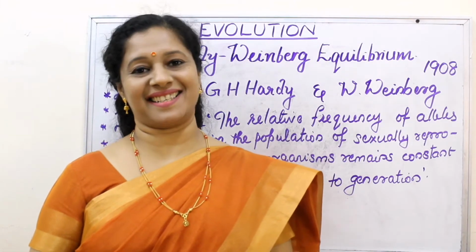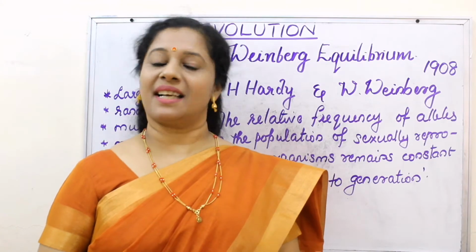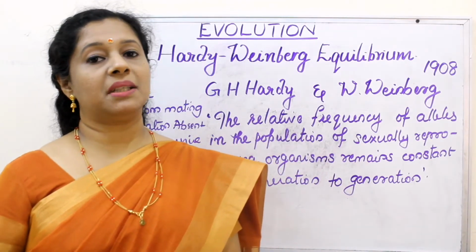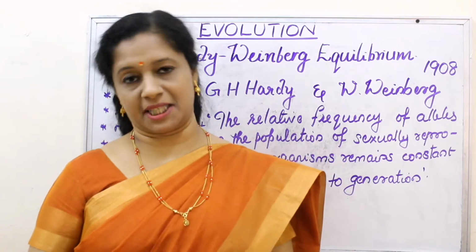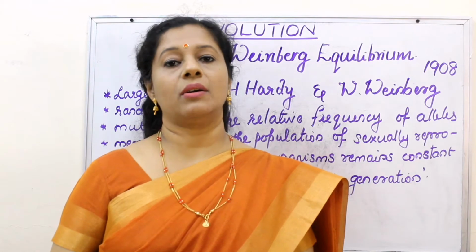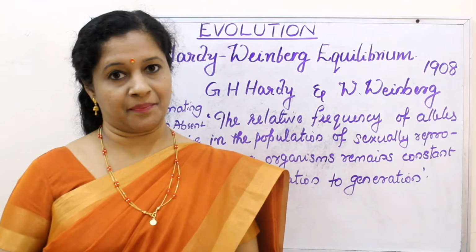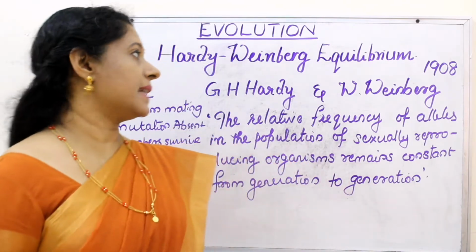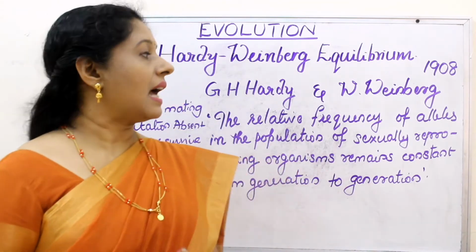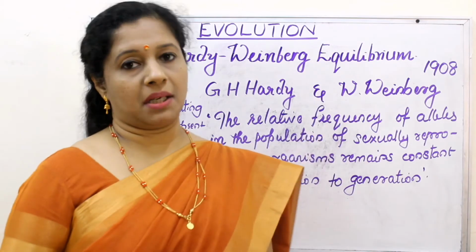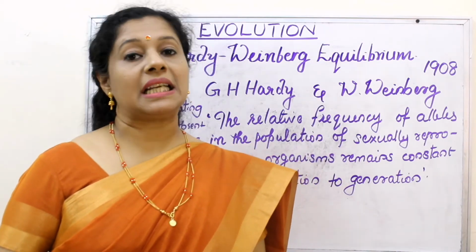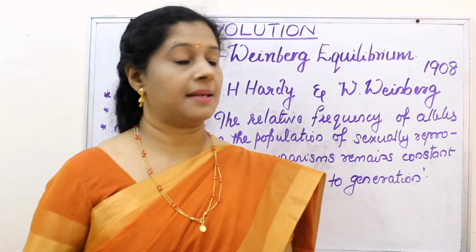I am Soumya Harikrishna. We are now learning the chapter Evolution, and today we are going to learn Hardy-Weinberg equilibrium or Hardy-Weinberg principle. This law is used by population geneticists for finding out evolution happening in a population. This was proposed by two scientists, G.H. Hardy, who was an English mathematician, and a German physician, Weinberg. So we call it the Hardy-Weinberg principle, and they proposed it in the year 1908.